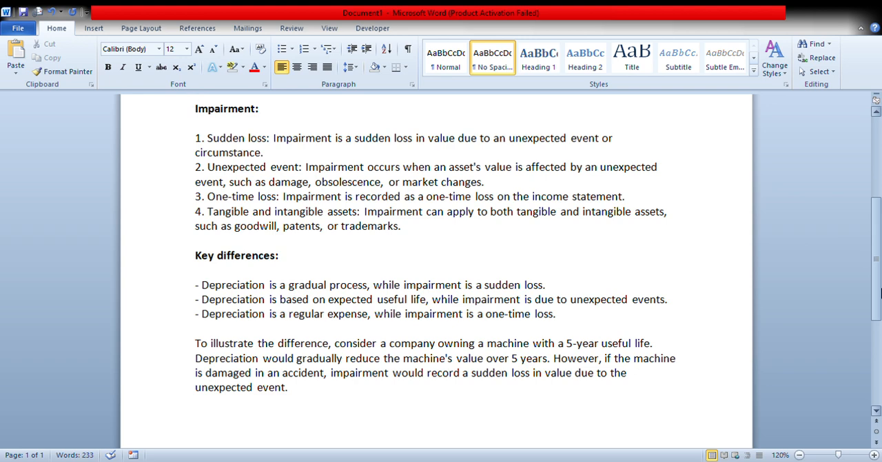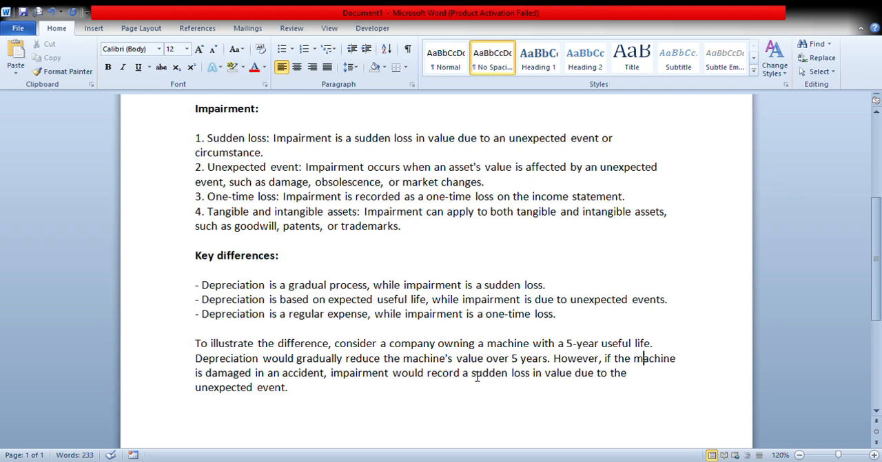To illustrate the difference, consider a company owning a machine with a 5-year useful life. Depreciation would gradually reduce the machine's value over 5 years. However, if the machine is damaged in an accident, impairment would record a sudden loss in value due to the unexpected event, due to the damage. So that's the difference between impairment and depreciation.